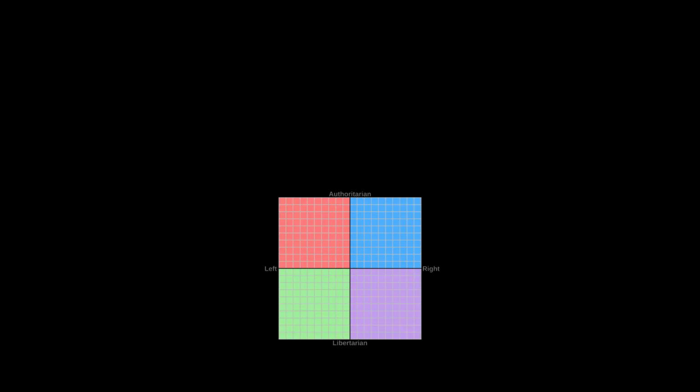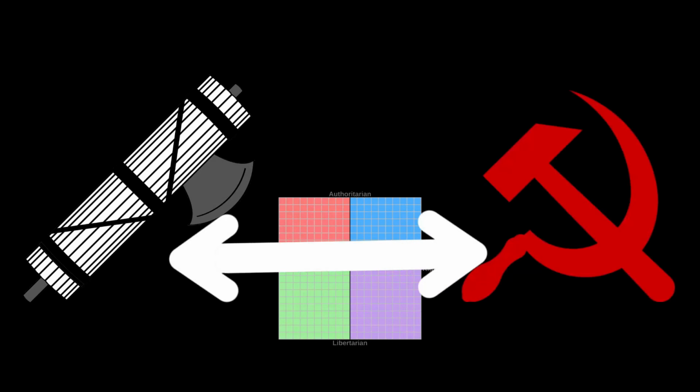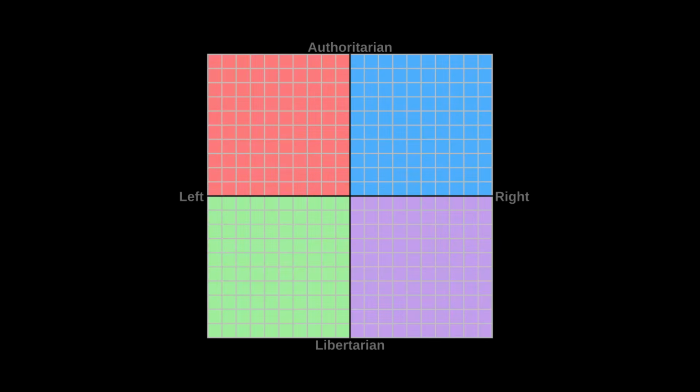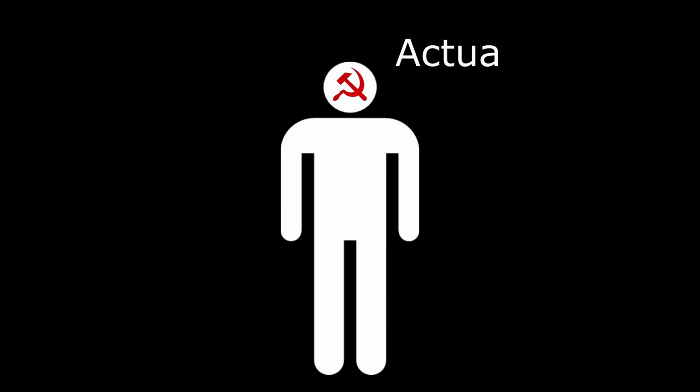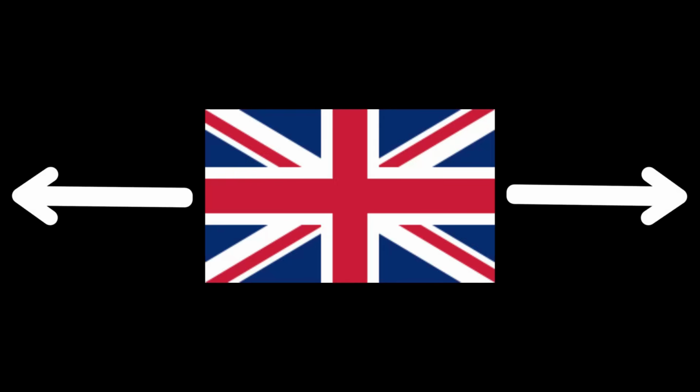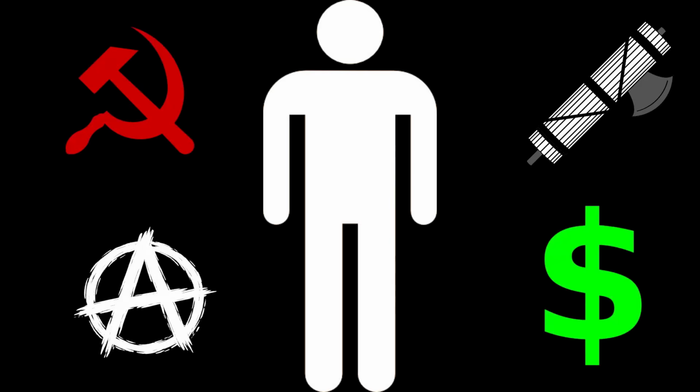In this way, the political compass helps people compare different ideologies and better understand how political beliefs relate to each other, even if the system itself is not perfect. Another interesting aspect of the political compass is that a person's position on it is not necessarily fixed. Political beliefs can change over time as people gain new experiences, encounter different ideas, or respond to major events in society. Political movements and entire countries can also shift positions on the compass over time. Because of this, the political compass should not be viewed as something that permanently labels a person or a nation.